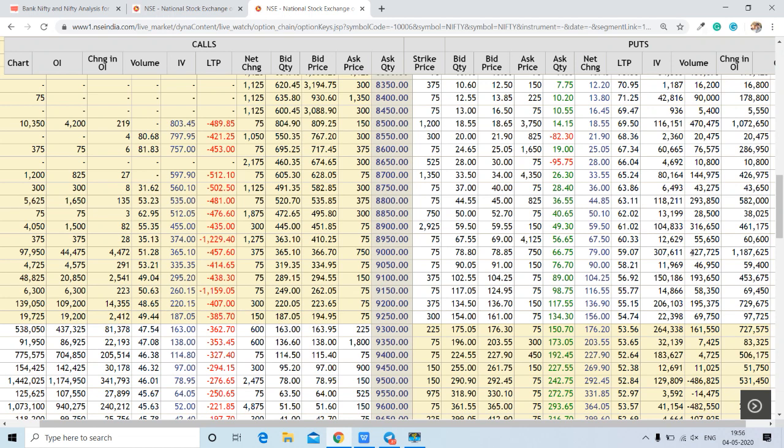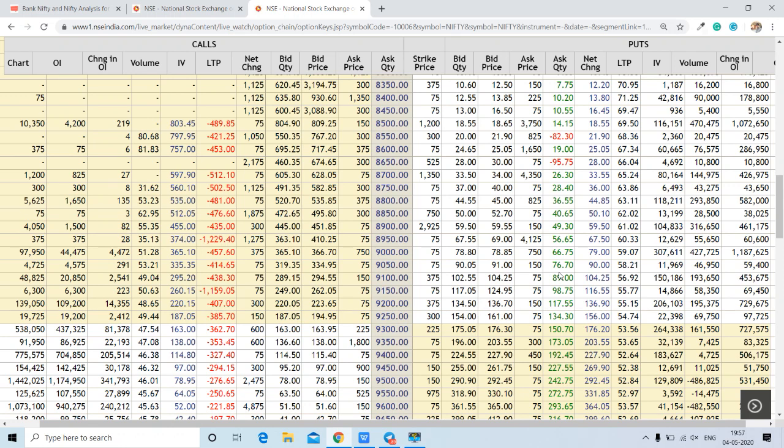And also if you see this change in OI column here and here, that indicates it may give some support if it goes down. And if you see the net change, these are all red, that indicates call selling was there, and this green indicates put buying was there. All this data indicates the weakness in Nifty.